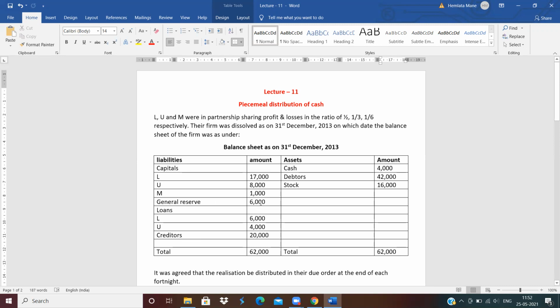In the last question also, there was a general reserve. And how to adjust the amount of general reserve? Distribute the amount of general reserve in the profit sharing ratio. Loan: in the last question, only one partner's loan was given, but here two partners' loans are given, L and U. Then creditors, and then the total. Also, in the asset side, cash, debtors and stock amounts are given.